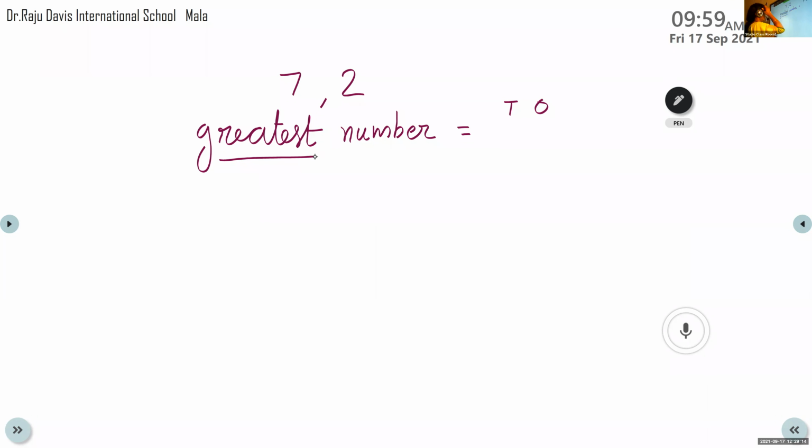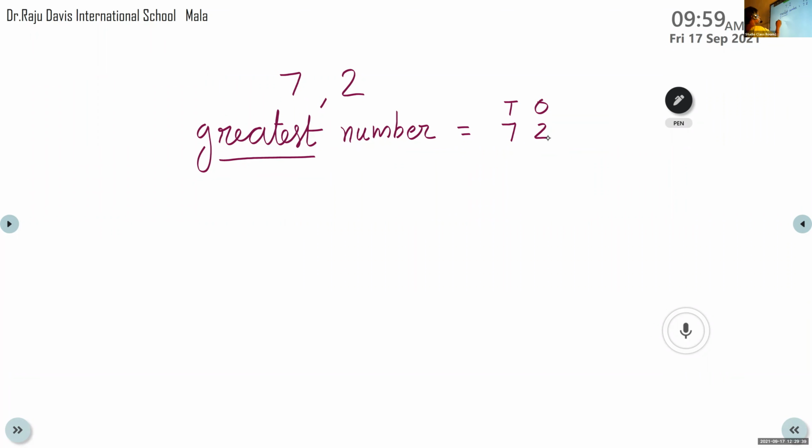Here given 7 and 2. Which is the larger digit? 7. Right, in the tens place is 7. And the next digit we can write at the ones place. So what's the number? 7 tens and 2 ones, 72. The number is 72.